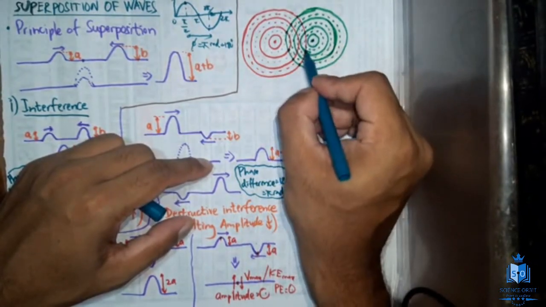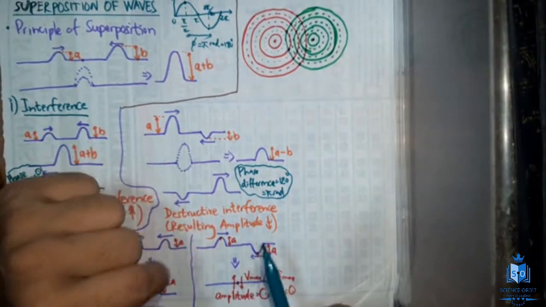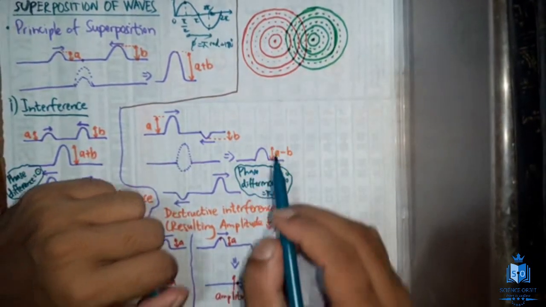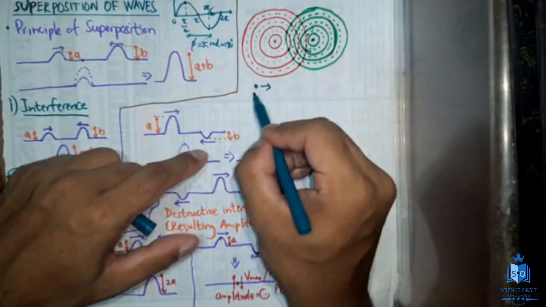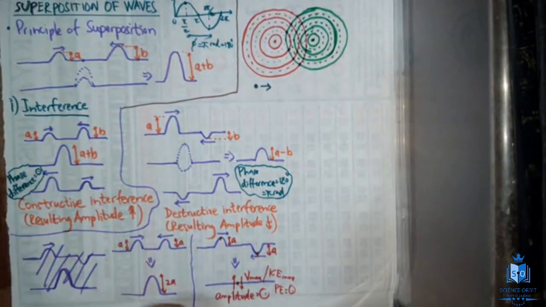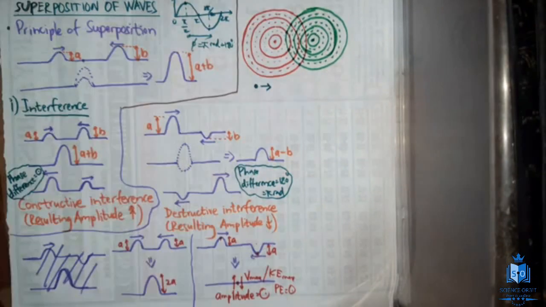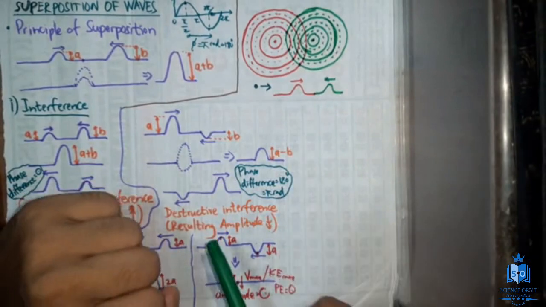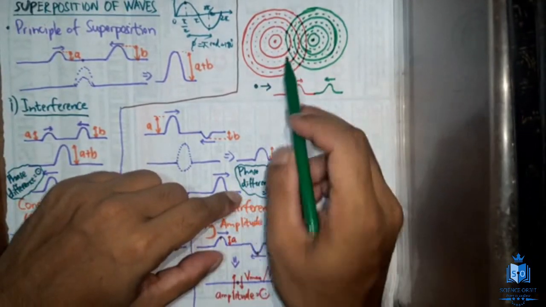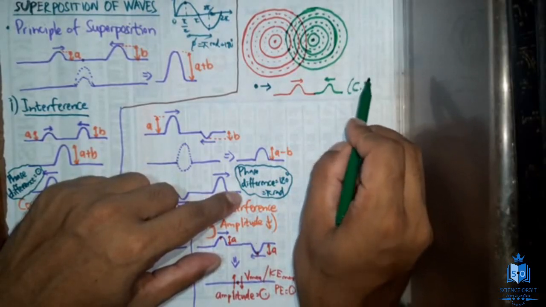See what is happening? I have identified the points where two complete circles are meeting. Both the complete circles are meeting, these points. So what does this really mean? The complete line of red and complete line of green are meeting. Complete line of red is the crest, complete line of green is the crest. So when a crest and a crest meet, what will happen? We will get a constructive interference. So these dots are examples for constructive interference. I will put CI, you should understand that is constructive interference.